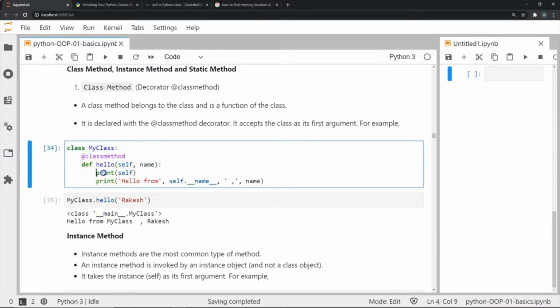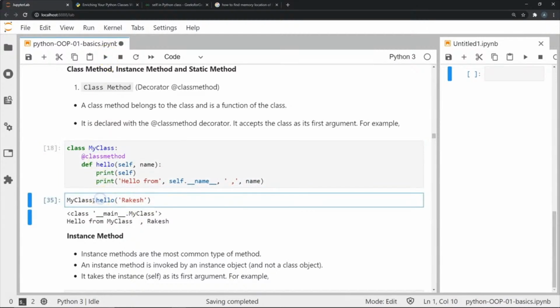So what this does is it prints whatever I have passed to it in the form of hello from self.name. Now this is basically going to give out a string saying hello from the name of whatever class we have and whatever we pass in the attribute name. So in this case, I'm going to invoke this method using the class name itself. I'm not going to use an instance name because I have no instance in this particular example.